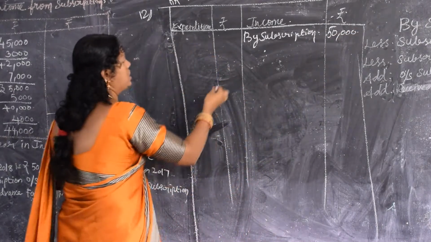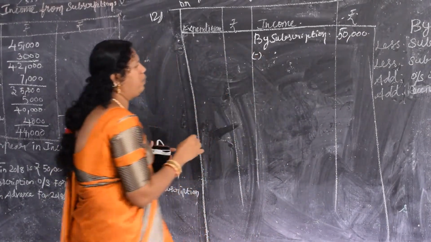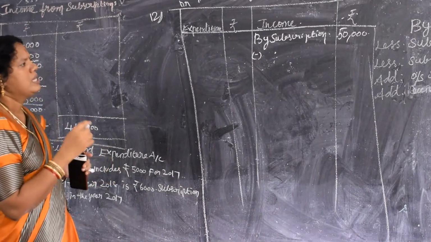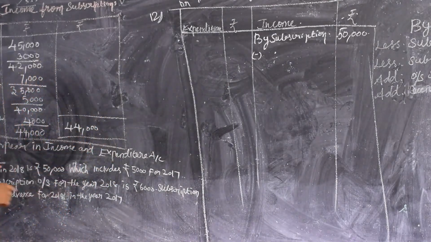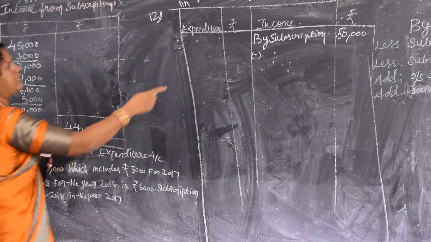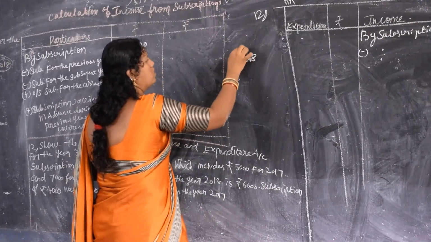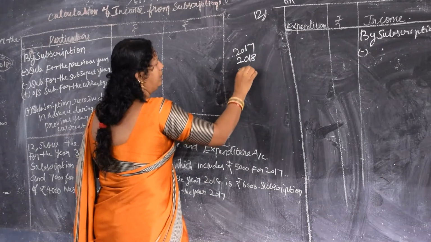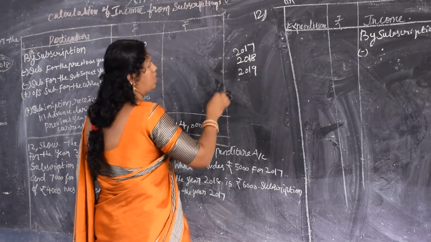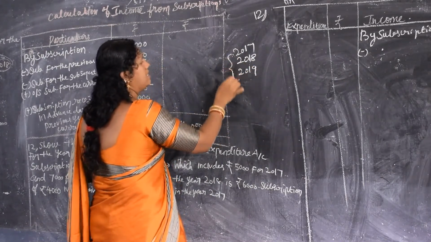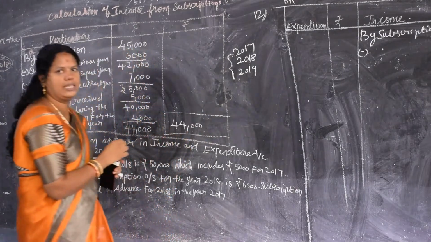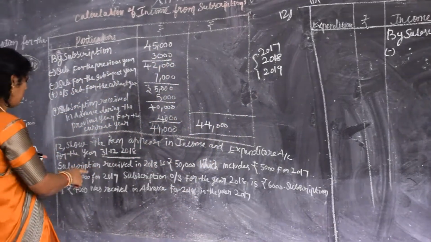Okay, follow the procedure. Yes, you are all now clear with what this next procedure is. Subscription for the previous year. Yes, I have told you a small hint. 2018 we are going to prepare. Then before means 2017 and after means the subsequent year 2019, and I have told you both these years have to be minus. Then 2017.